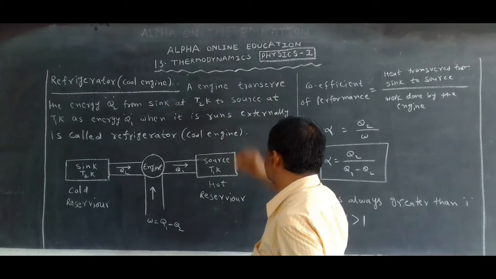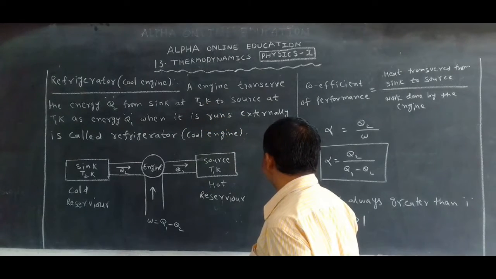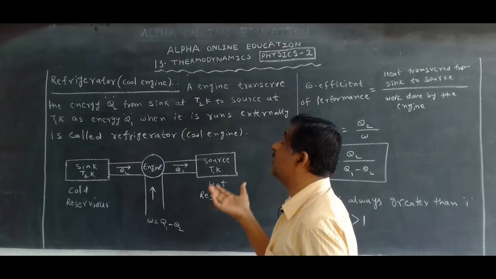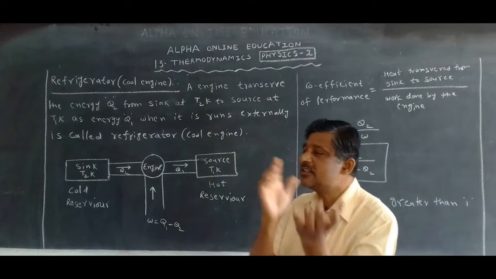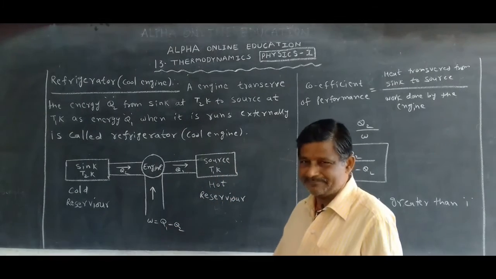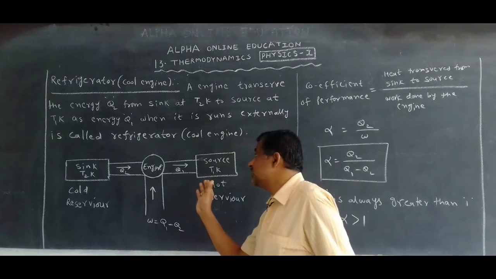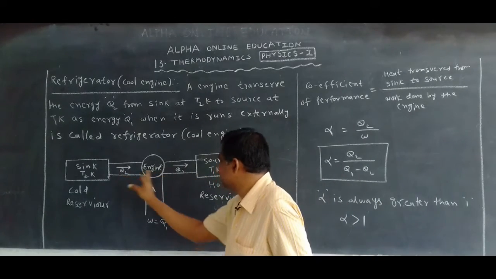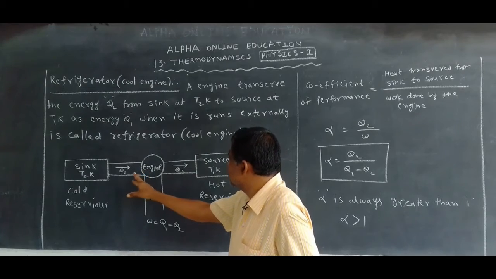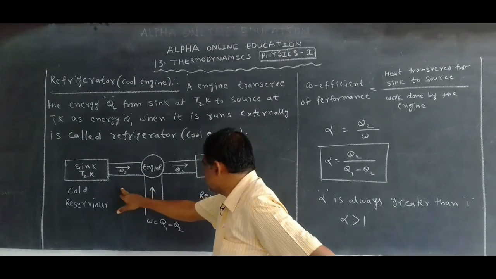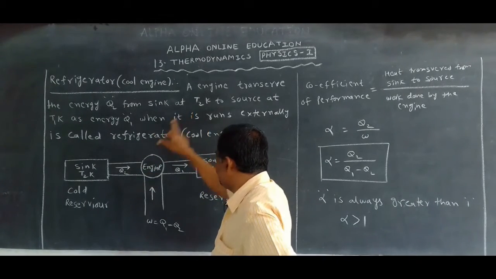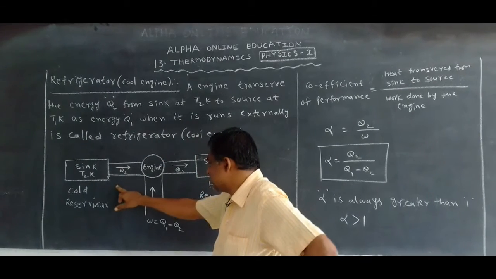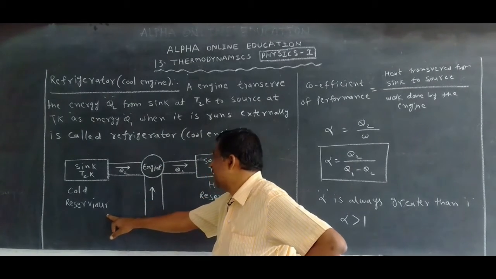An engine transfers the energy Q2 from the sink at T2 Kelvin. The sink is also called the cold reservoir.